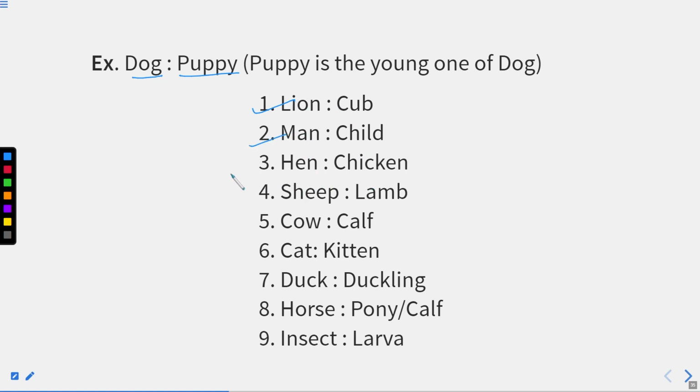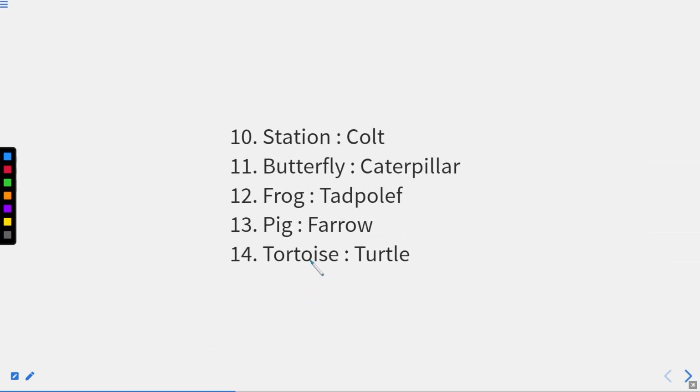For a hen it is a chicken. For a sheep it is a lamb. For a cow it is a calf. For a cat it is a kitten. The L is silent here. Right? For a duck it is a duckling. I hope this part is clear. For a horse it is either a pony or again a calf, right? And for an insect it is a larva or cocoon, right? Few more examples for you.